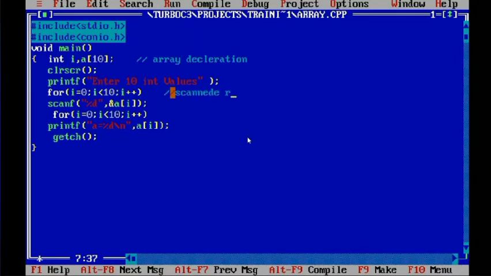And here you have printed the value of the array. Is it clear for all of you? I will only write scan. This is scanning of array, this is printing of array, and this is array declaration.